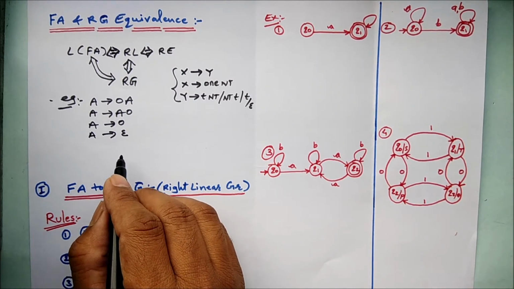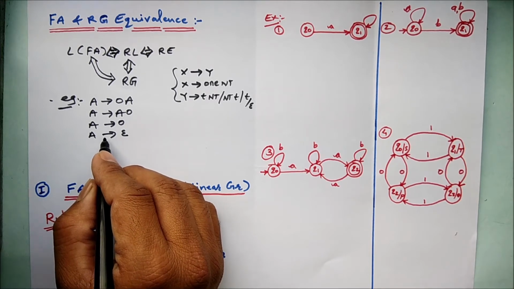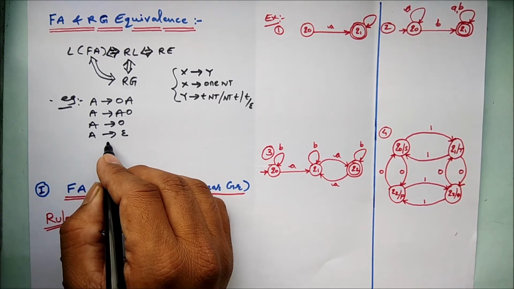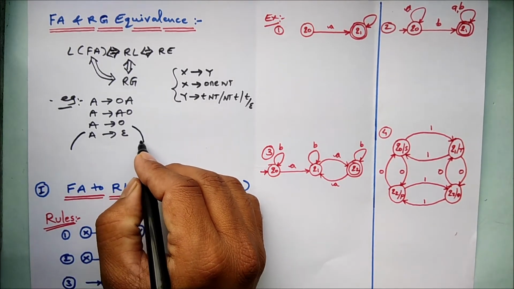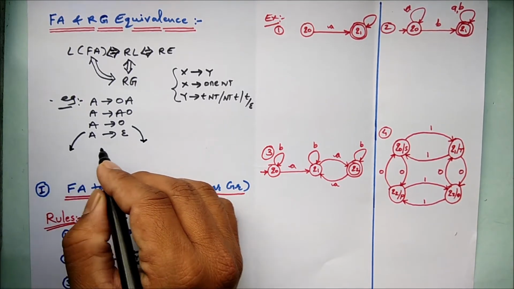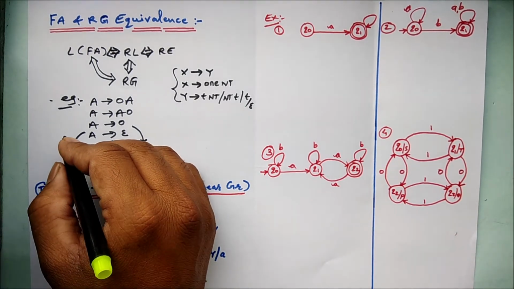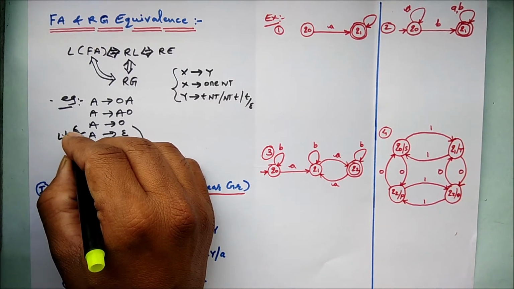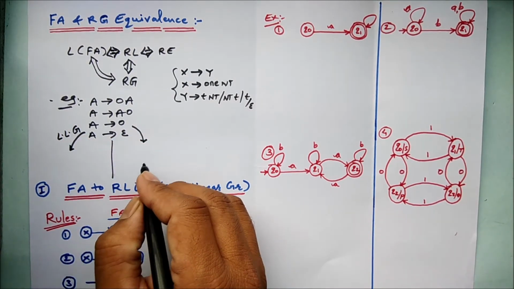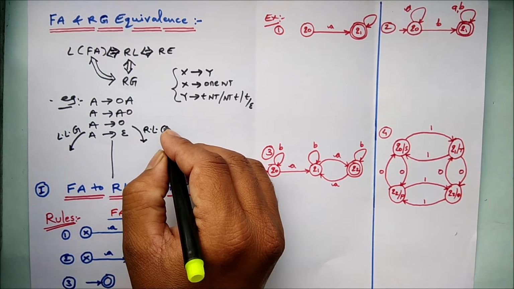These are the production rules, for example, and the grammar can be divided into two types, my dear friends. One is the left linear grammar, and the other is the right linear grammar.